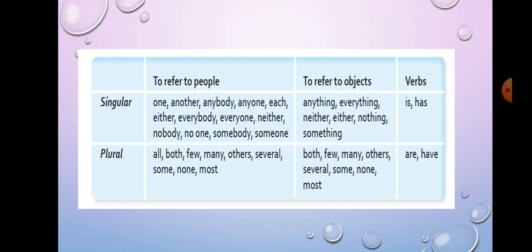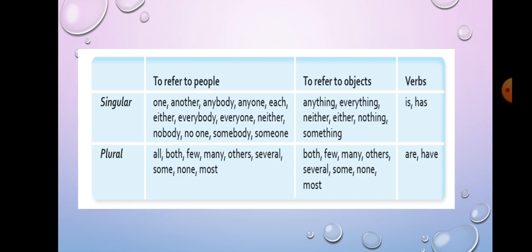Now, in your book, this table is given. So, if we are referring to any singular person, then which words can we use? One, another, anybody, anyone, each, either, everybody, everyone, neither, nobody, no one, somebody, someone. These all refer to singular, while for plural: all, both, few, many, others, several, some, none, most. These words will refer to plural.